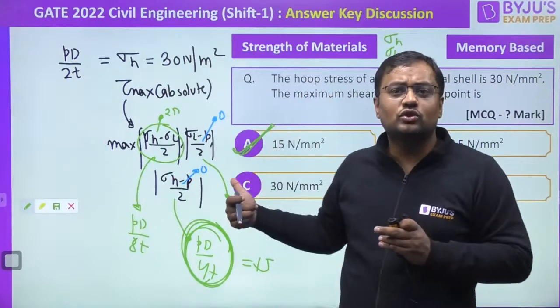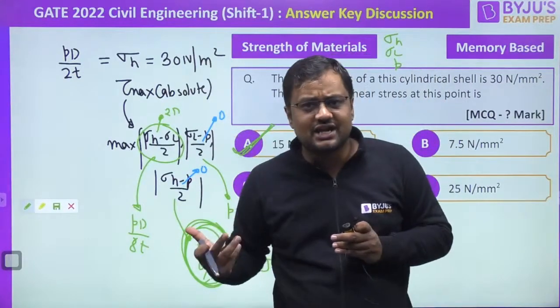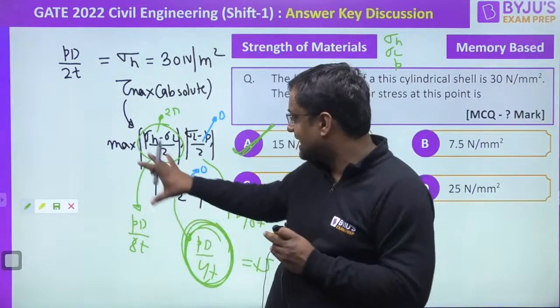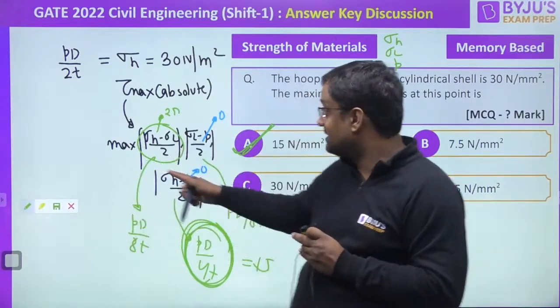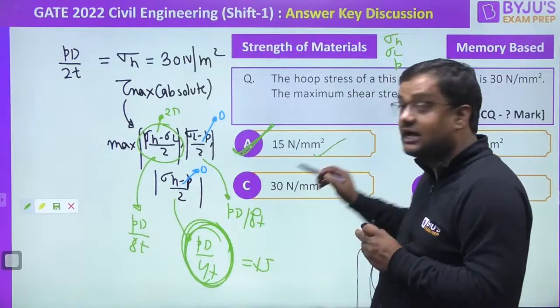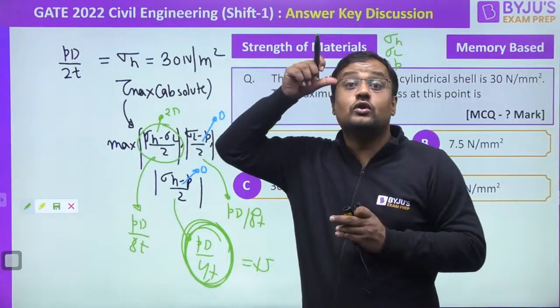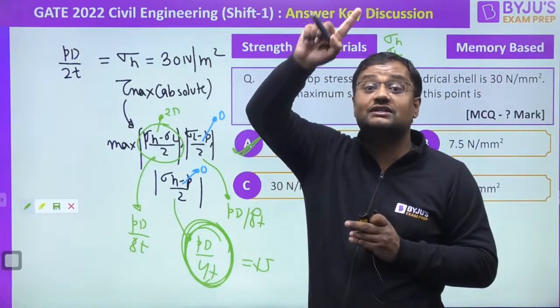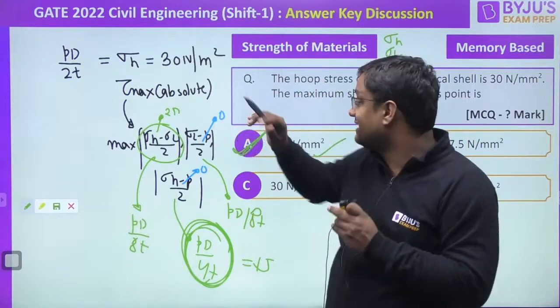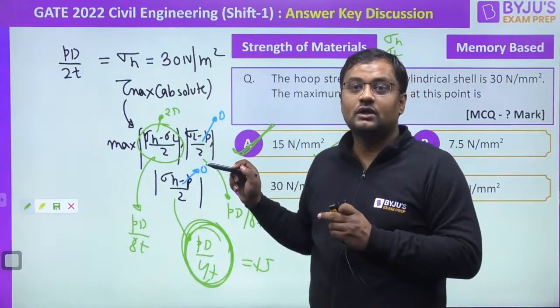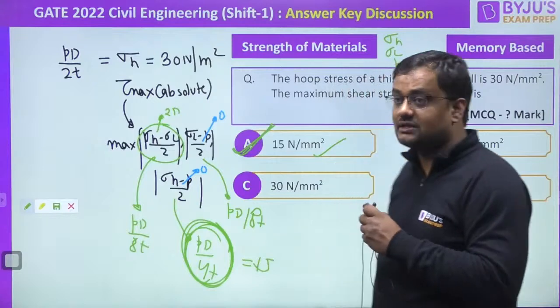This question is the same one that I did as soon as I started the session. Just after starting the session, I derived the formula and told you the answer. Same answer I told you: yes, 15. How many have done it correct? Those who are writing 7.5, guys, it is not asked in plane, and when nothing is asked, we have to take it absolute. Yes, Sawan has given the same answer.